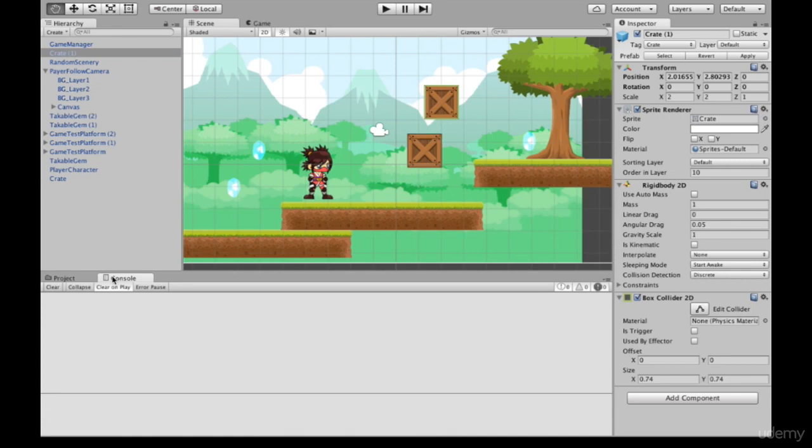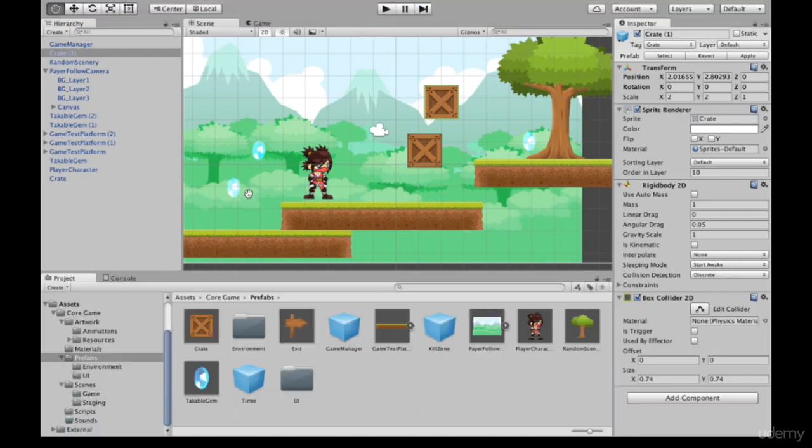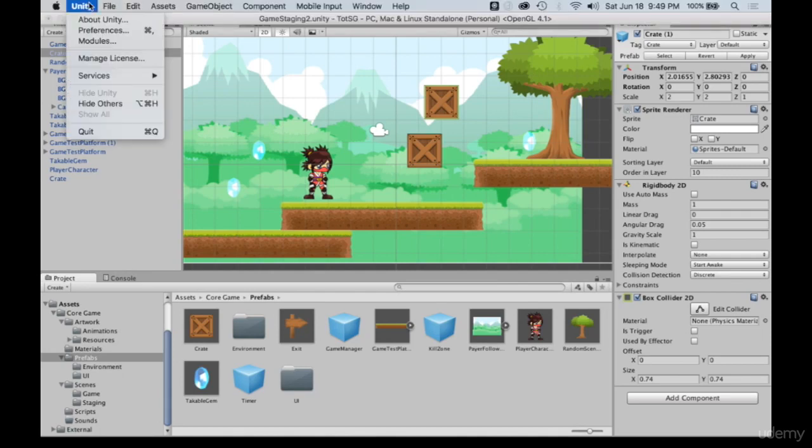The console allows you to print out any errors or any notes that you want to make to debug issues in the game. You can print them out to the console and check that here while you're playing the game. Okay, so that's a very quick overview of all of these tabs here. Let's have a look into the menu items.